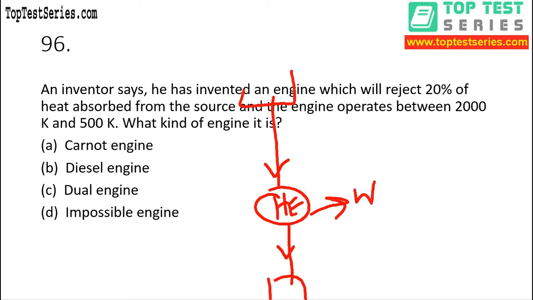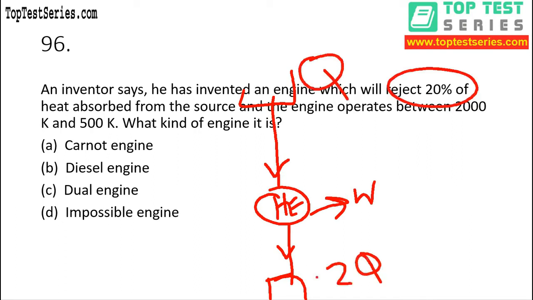All right, this is work output, right? Now guys, very important for us to understand that it is saying heat rejection is 20%. So if we are putting heat supplied Q, then heat rejection would be 0.2 Q. Now what would be work done then? We know that energy is conserved, so if you're putting 1 inside, rejecting is 0.2, definitely work output is 0.8 Q, because addition of output and rejection should be supplied.